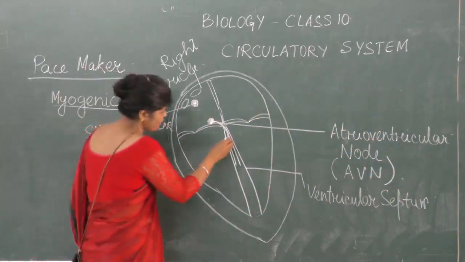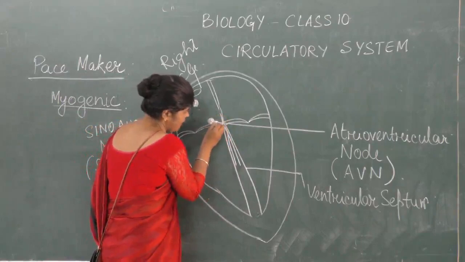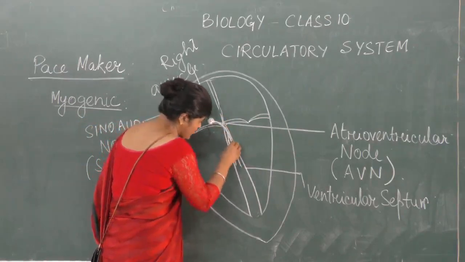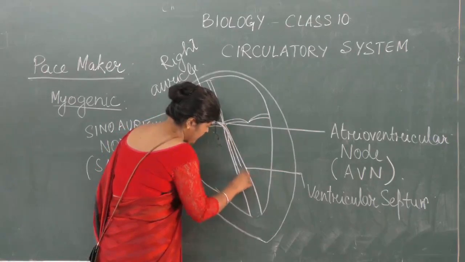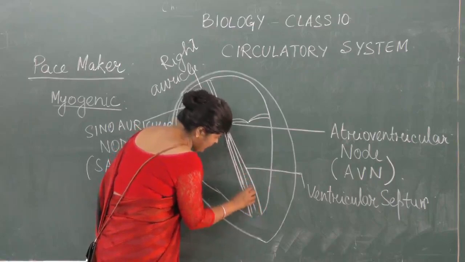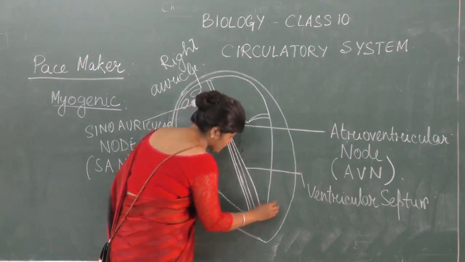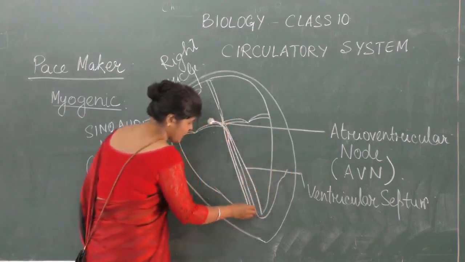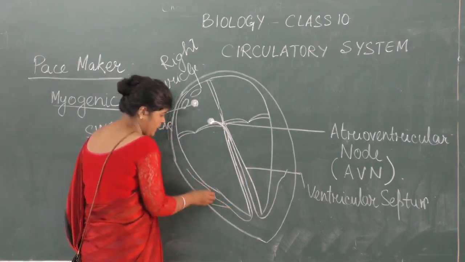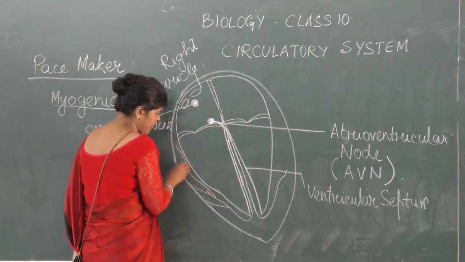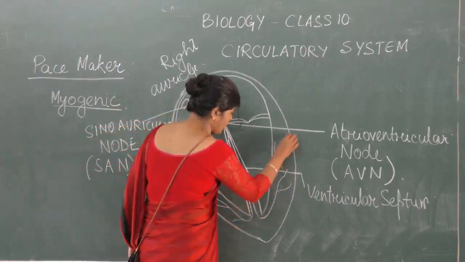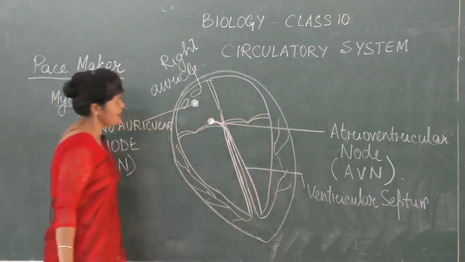This is a fibrous structure arising and getting divided into two, the left and the right. One goes towards the left side, one goes towards the right side, where they branch like this, in the ventricular wall, not in the auricular wall.